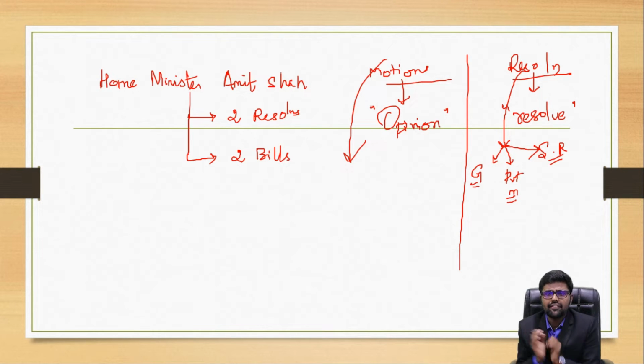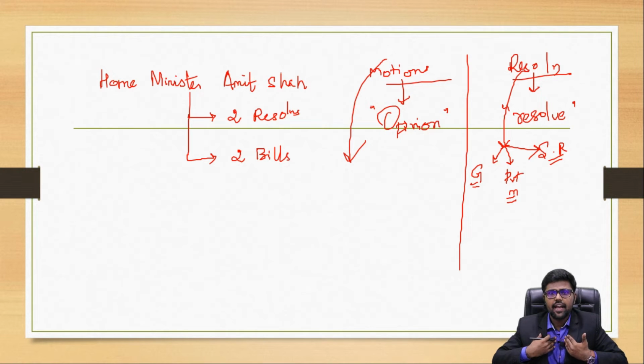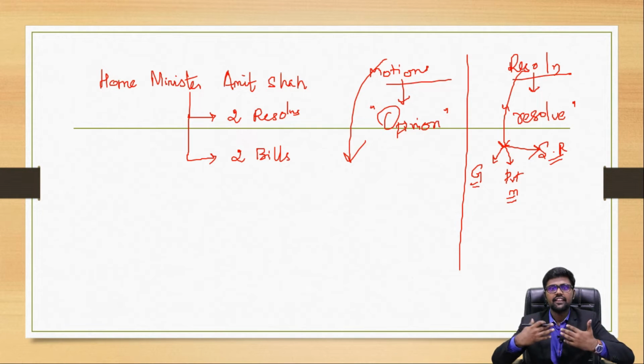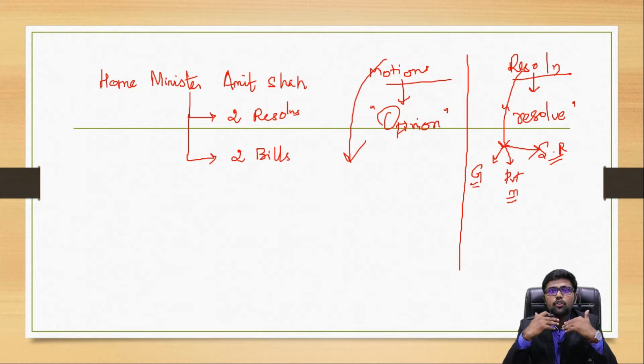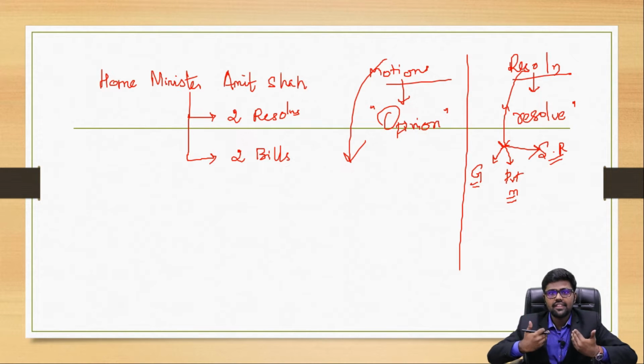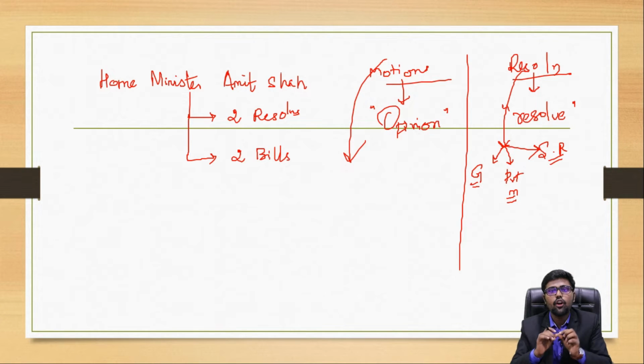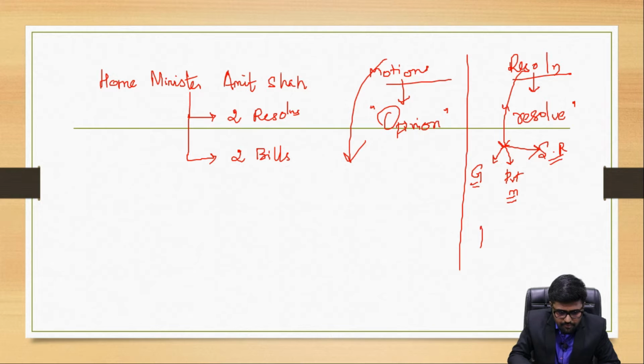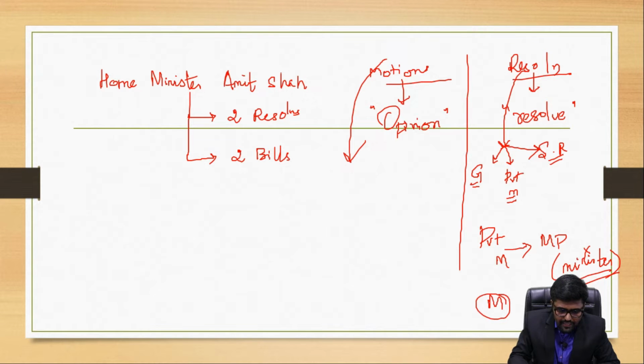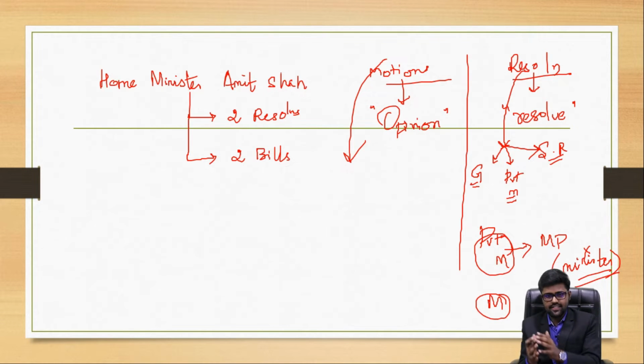First of all, who is a private member? For example, if I am an MP from Tamil Nadu, just entering the parliament, and I do not belong to the ruling party, most probably I will not be given a chance to become a minister. In that case, I am an MP but not a minister, and in that way I am called a private member. So a private member is an MP but not a minister. Very simple, right? So there are 2 categories of MPs in the Lok Sabha or the Rajya Sabha: private members and ministers.